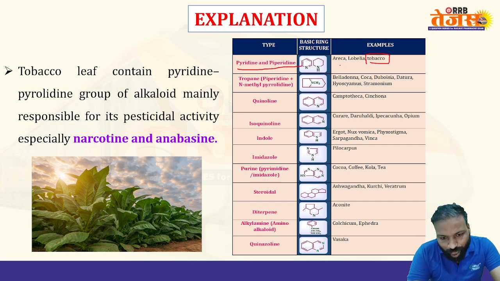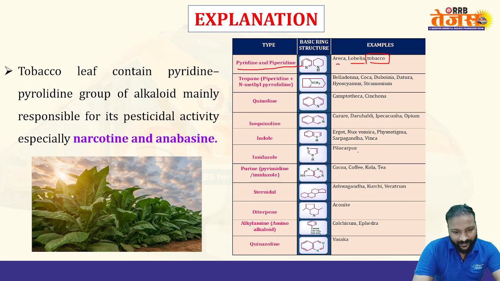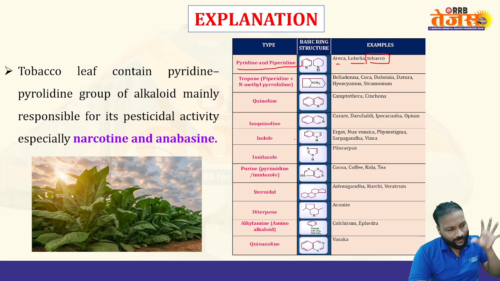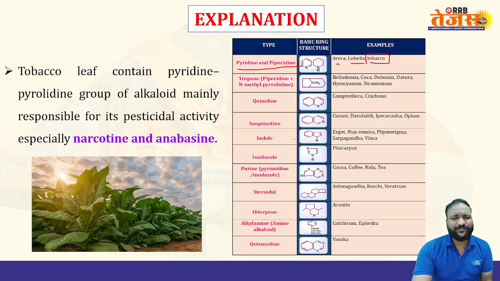Areca and lobelia also have the same nucleus, piperidine and pyridine nucleus. Pyridine, piperidine nucleus, and also tropane nucleus are there. In the classification, we have already gone through this class. This type of nucleus-based classification, so please do remember the structure as well as examples related to that specific type of alkaloid.